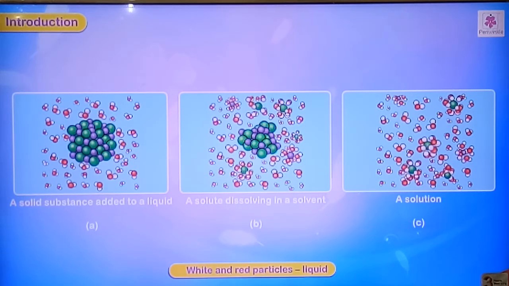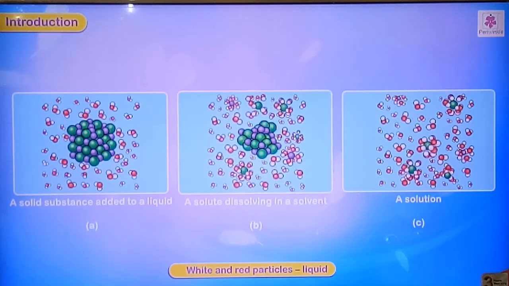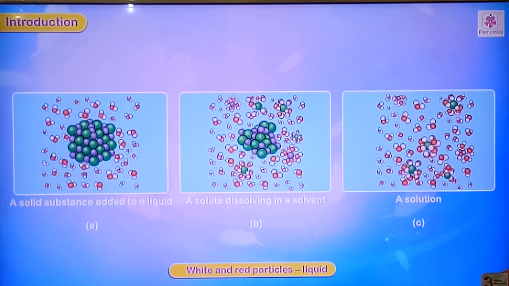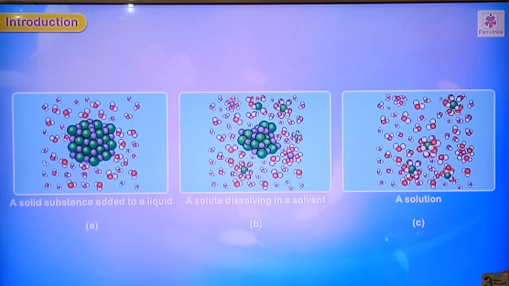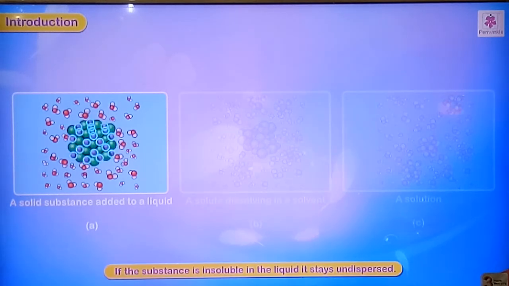So white and red particles, they are the particles of the liquid. So you can see here how the process takes place, means to form the solution. A soluble substance gradually disperses and dissolves into the liquid and then forms a solution. If the substance is insoluble in the liquid, it stays undispersed, so that it will not mix with the solvent.